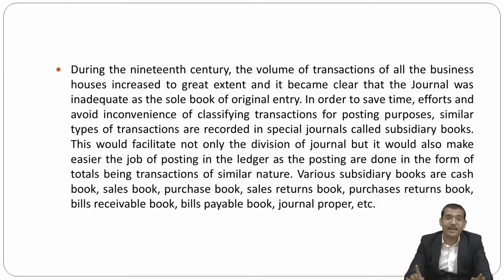For that, there are various subsidiary books like the cash book, sales book, purchase book, sales return book, purchase return book, bills receivable book, bills payable book, journal proper, etc.